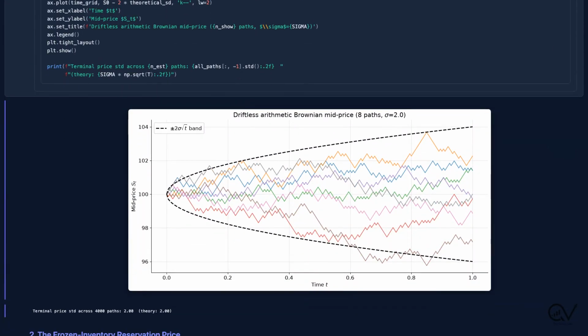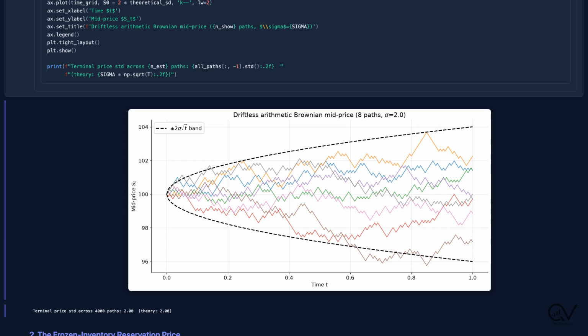Here are 8 simulated mid-price paths with the plus and minus 2 sigma root T band overlaid in black. Notice how the band widens as the square root of time, the signature of Brownian motion. That widening is the entire source of the dealer's inventory risk. If you are holding stock at time t, your exposure to the terminal price grows with the remaining horizon.